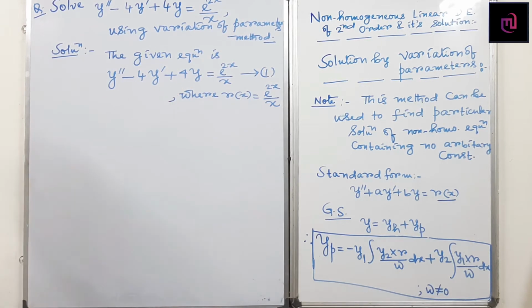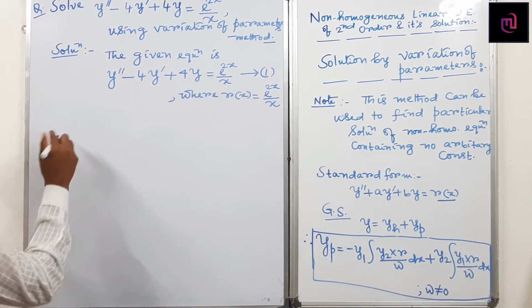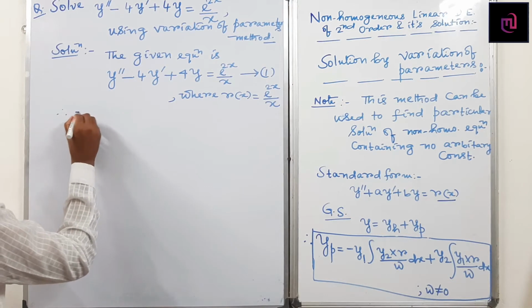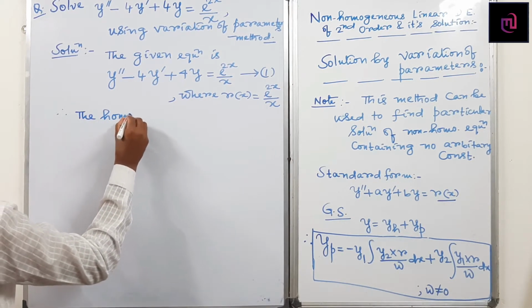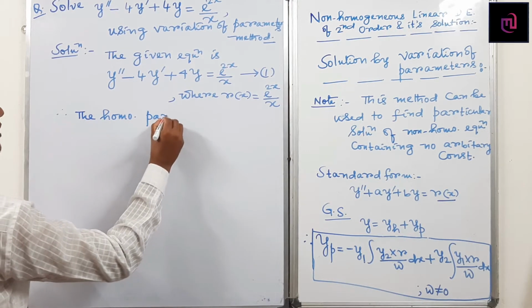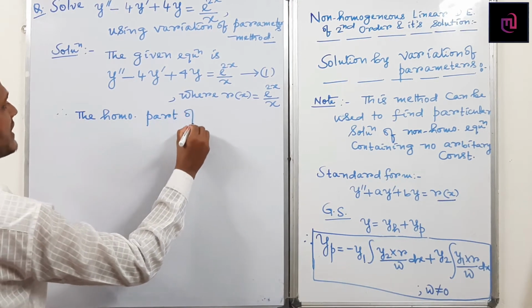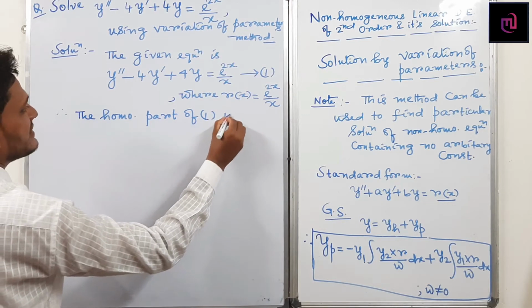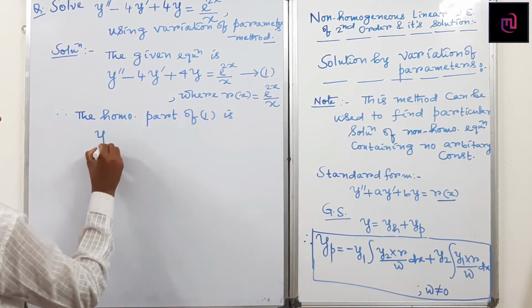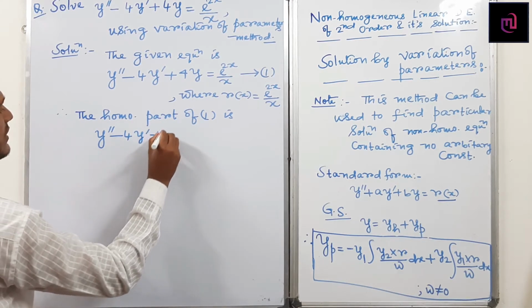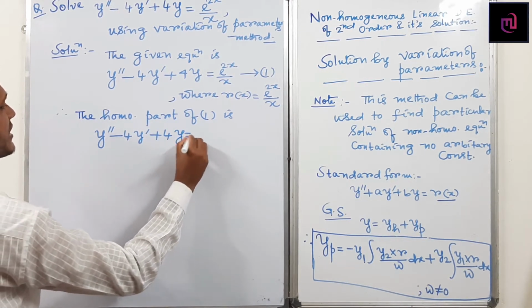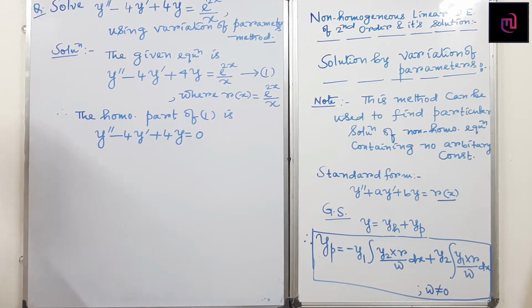So what is the homogeneous part of the non-homogeneous equation? The homogeneous part of 1 is y double dashed minus 4 into y dashed plus 4 into y equals 0.